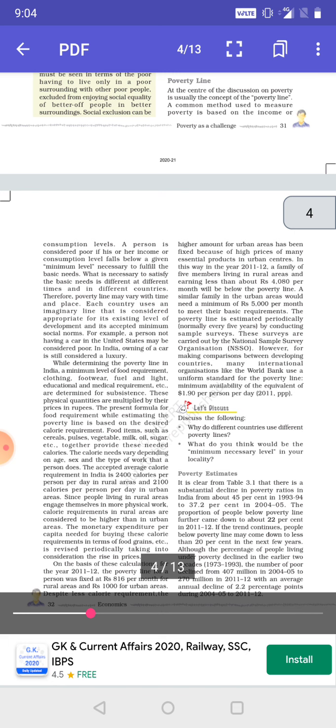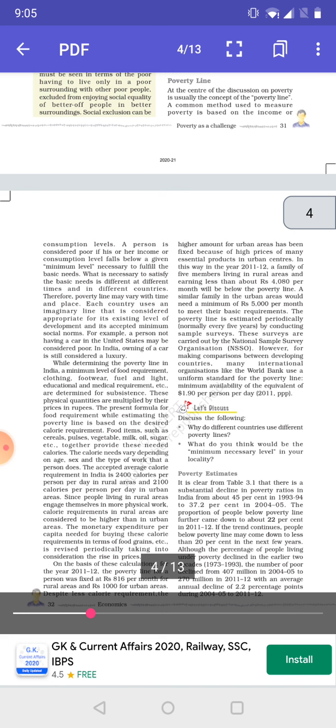Now, we saw that in urban areas the calorie requirement is 2100 and in rural areas it is 2400. The calorie requirement in rural areas is higher because village people do more manual or labor work than the urban people.